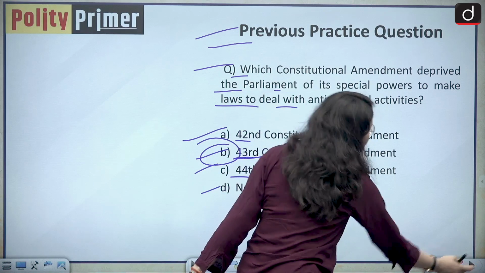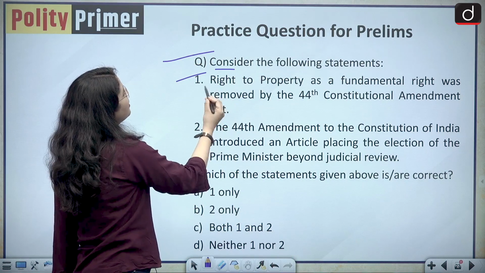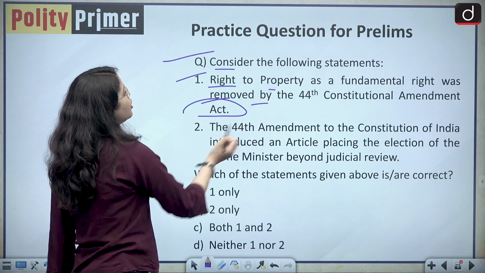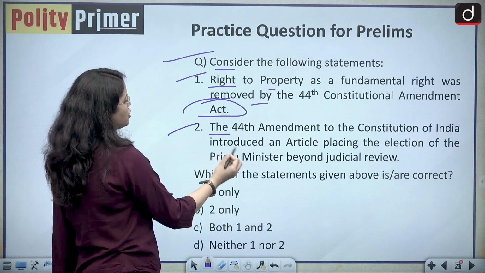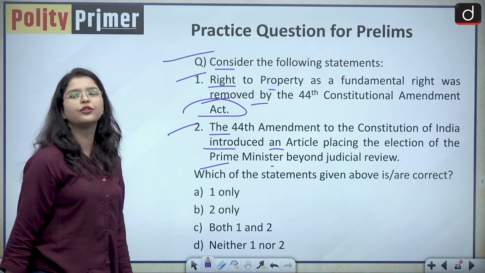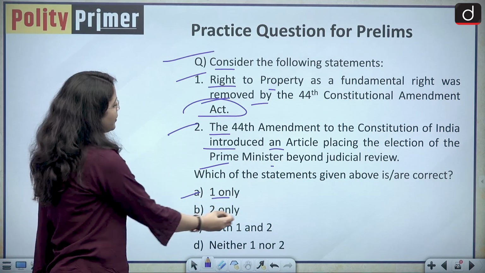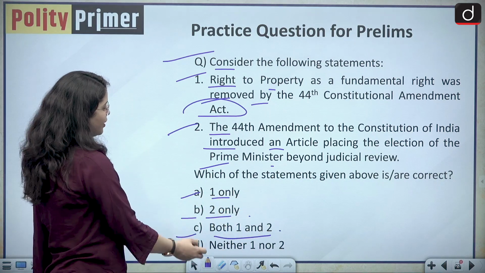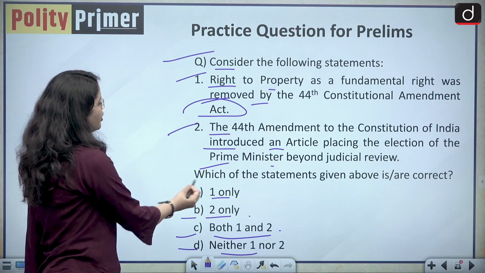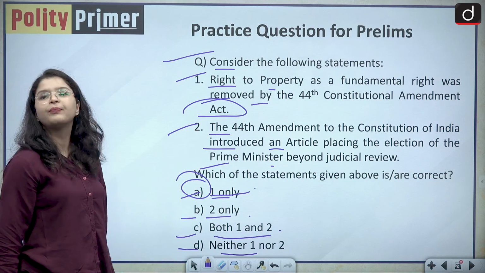Now let us discuss the practice questions from our today's session. The question is, consider the following statements. Statement 1: right to property as a fundamental right was removed by the 44th Constitutional Amendment Act. Statement 2: the 44th Amendment to the Constitution of India introduced an article placing the election of the Prime Minister beyond judicial review. Which of these statements given above is correct? Option A is 1 only, option B is 2 only, option C is both 1 and 2, and option D is neither 1 nor 2. The correct answer for this question is option A, 1 only. Statement 1 is correct and statement 2 is incorrect.